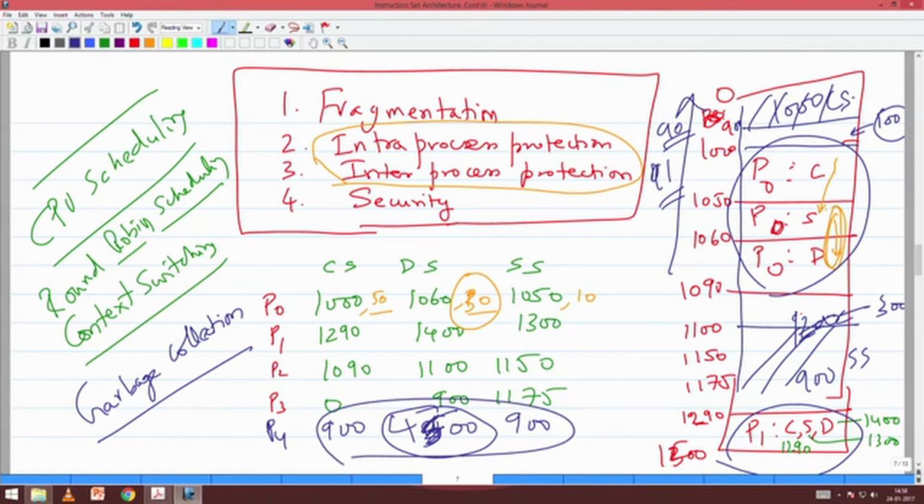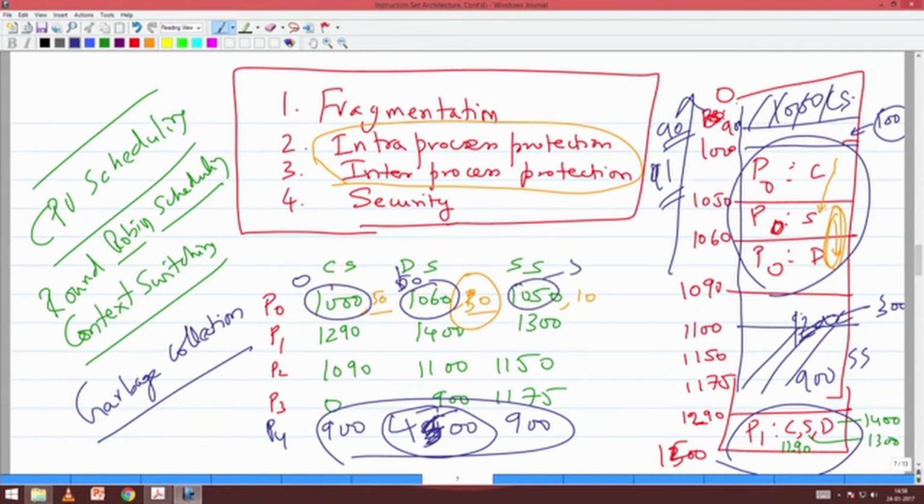What it means to move P0 is to just copy these contents there, and then make P0 CS as 0 and the 50 remains the same, because 1050 moves to 50, and this data is 60 and the stack will be 50.